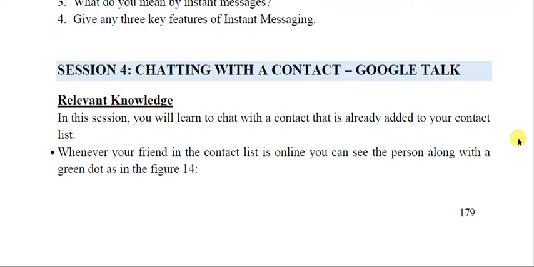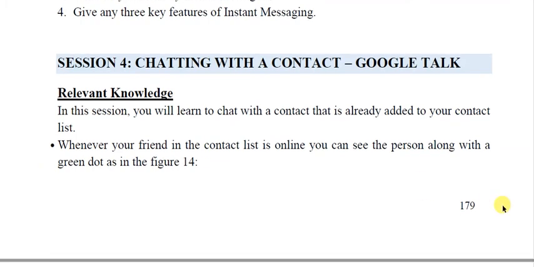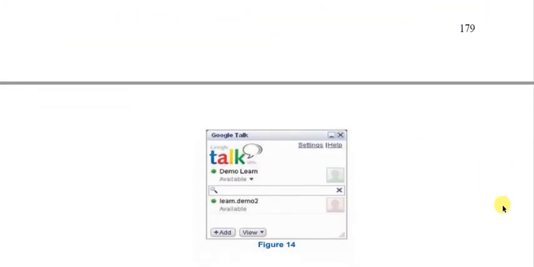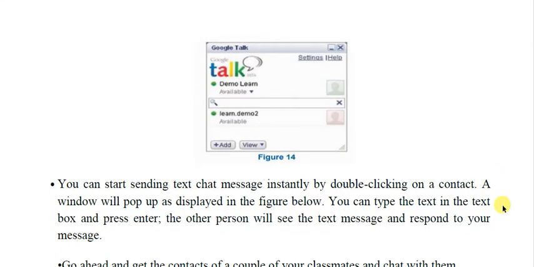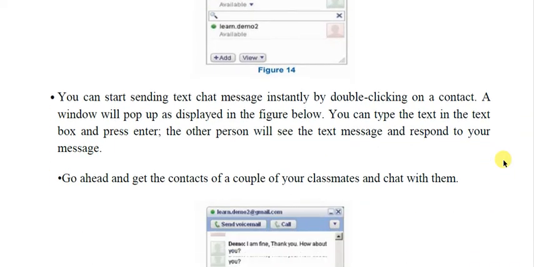Okay, so I have already told you that whenever a person is online, you will have a green dot in front of his name. So how to start a chat, a text chat? The best method is, if you double click the name here, you will get the text window for chatting. A window will pop up and you can type your text and press enter.